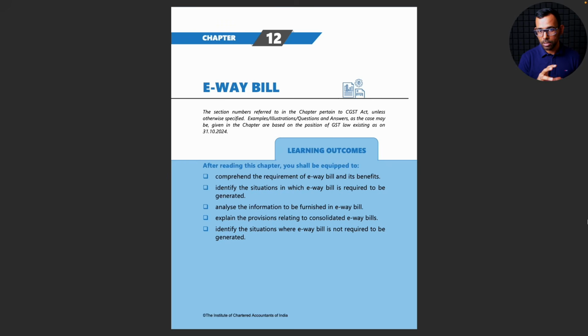So in this entire GST curriculum, I have taken the e-way bill chapter as the first chapter to start with, not because it is an important chapter or it carries high weightage or something like that, but I just didn't want to start this project with already heavy chapters like definition of supply, place of supply, time of supply or input tax credit. I just want to deal with them maybe in a couple of weeks to come. I want to start with a loose, separate chapter, which is also not so big in size.